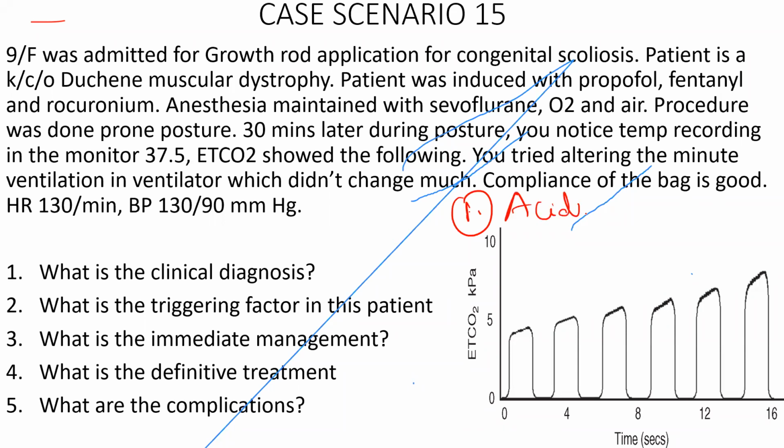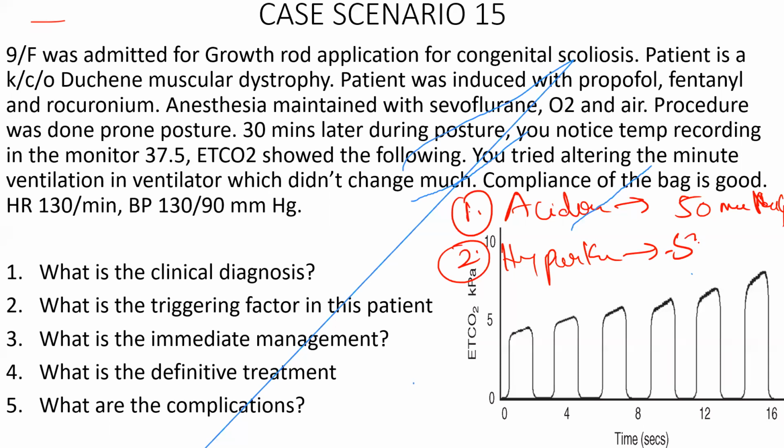Acidosis, first one. Management, 50 milliequivalents of soda bicarb. Second complication, hyperkalemia, because of the huge muscle injury. So treatment, insulin dextrose, right? 50 ml of 50% dextrose, add 10 units insulin.